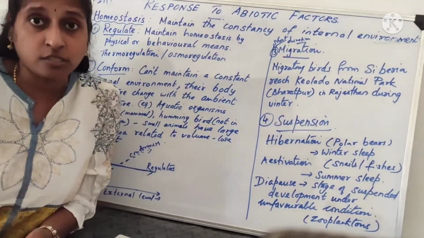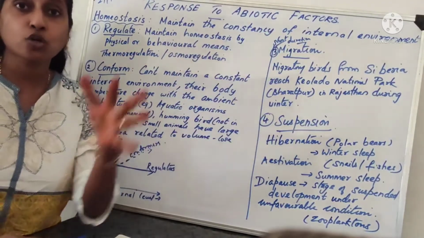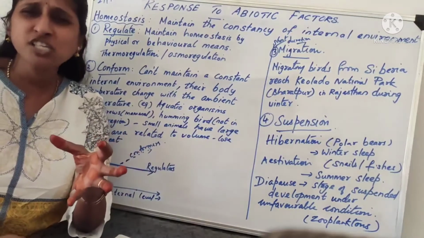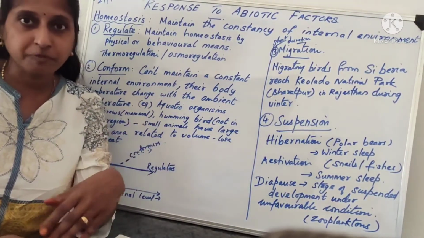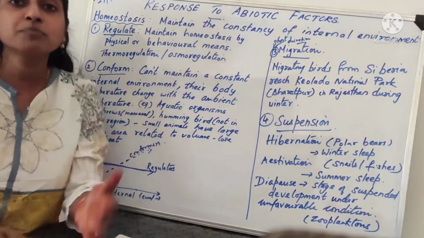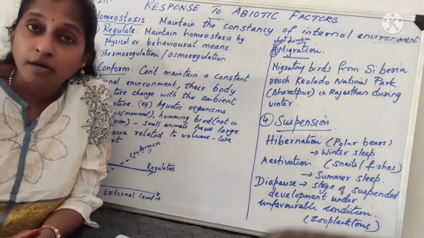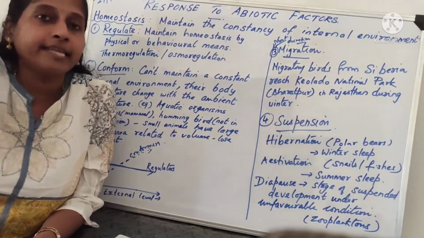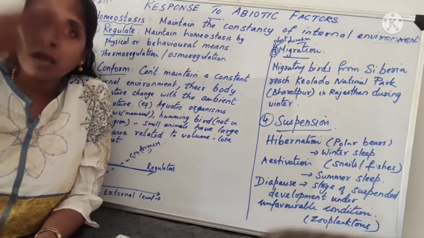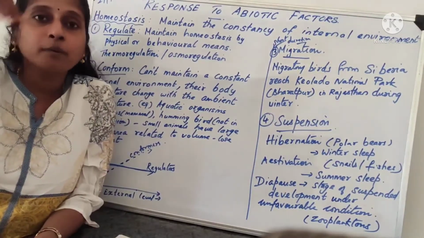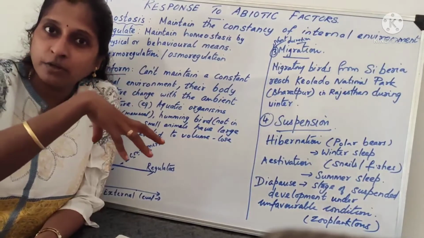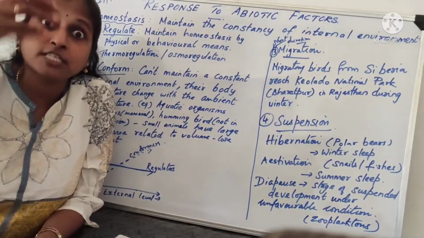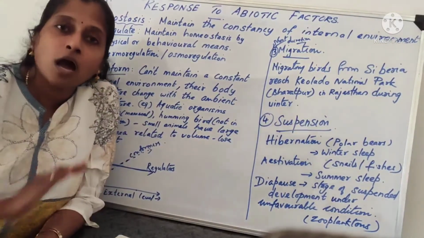Very simple, migration. These two are just for a shorter duration, not for life. Organisms adopt these methods for a short duration to escape some harsh environmental condition. Number one is migration. What is migration? Moving away from one place to another. For example, when it is too cold in winter, migratory birds from Siberia or cold northern countries move and come to our locality or the equatorial regions. Why are they coming? To escape that harsh weather, that winter.